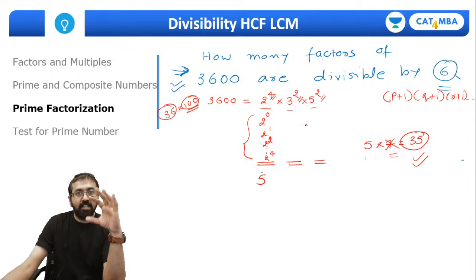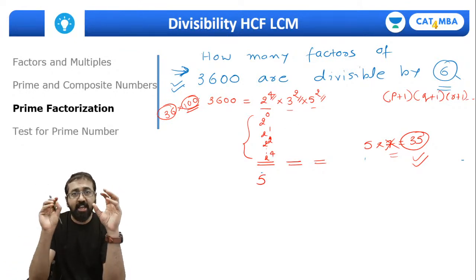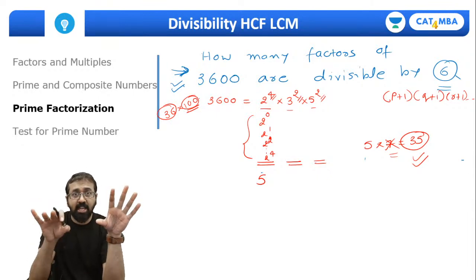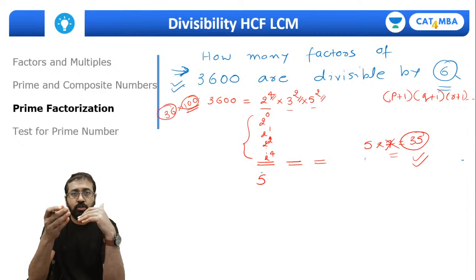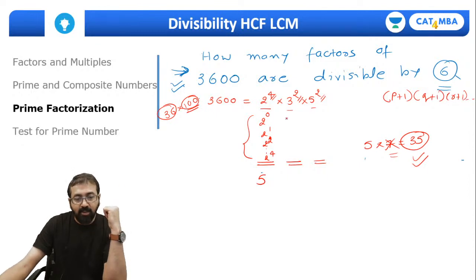Same way, see, ultimately whatever factor I am creating for 3600 can have 2, can have 3, can have 5, but it is not necessary that it will have 2. It can only have 3 and 5 also. So we can take 0 power of 2 also. That means we are not taking any 2s in that. Correct? Same way, what are the different powers of 3 that I can choose? I can choose 0 power of 3, or I can choose 1 power, or I can choose 2 powers. So the total number of ways in which I can choose 3 is 3, right?